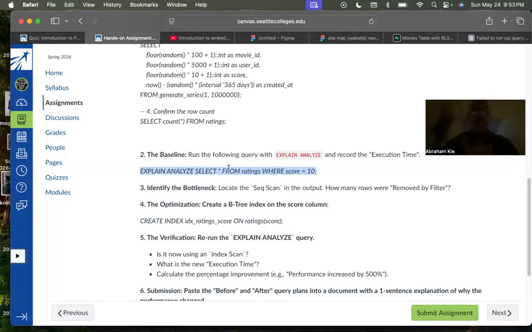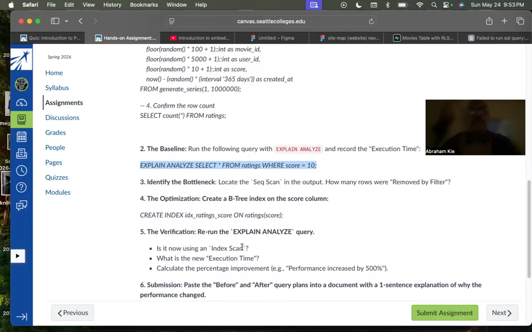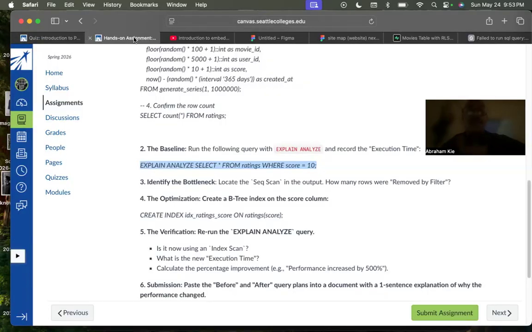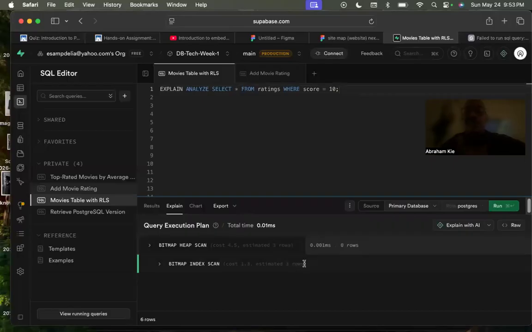And the question is, is it now using the index scan? What is the new execution time? Calculate the improvement. Is it now using an index scan? Well, it says it is, and it says here there's 6 rows, so I'm going to say yes. What is the new execution time? It looks like it was 0.001 milliseconds, I guess.